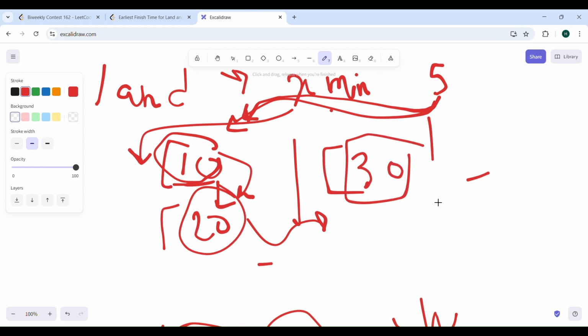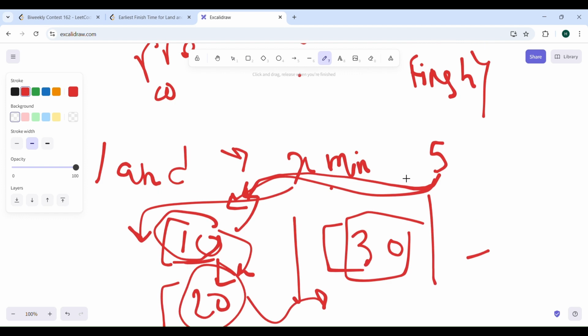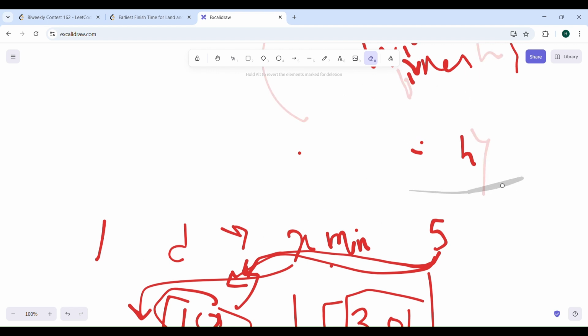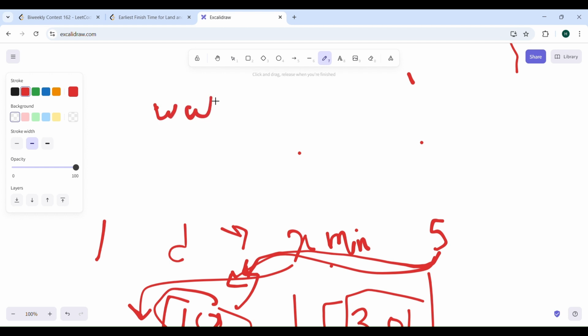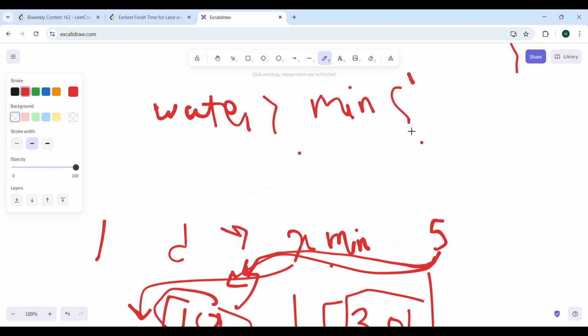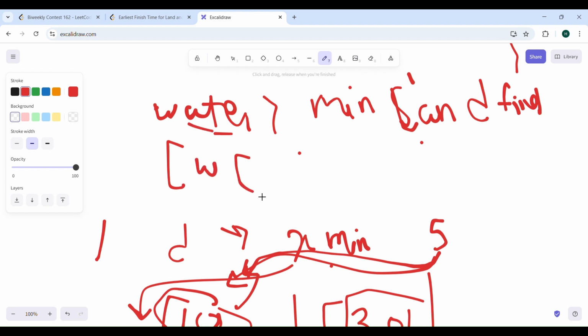So let me write this thing, sorry. What I'm trying to convey here is, if your water ride start time, or any ride start time, is greater than your minimum land finish, so if the water ride starts after that, you will have a value of water start of i plus water duration of i, right?